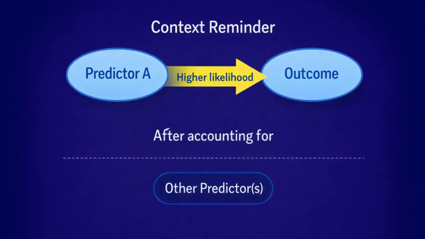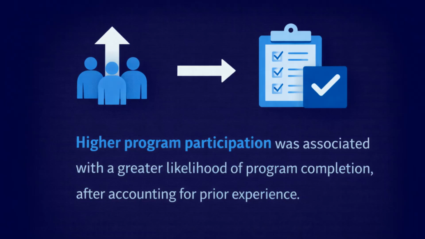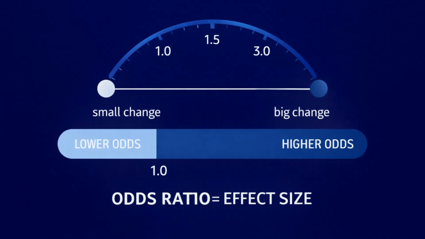A clear interpretation sentence structure is: the results indicated that predictor was associated with a higher or lower likelihood of outcome, after accounting for other predictors. For example, the results indicated that higher program participation was associated with a greater likelihood of program completion, after accounting for prior experience. Effect size in logistic regression is about how much the likelihood changes, not just whether it changes.